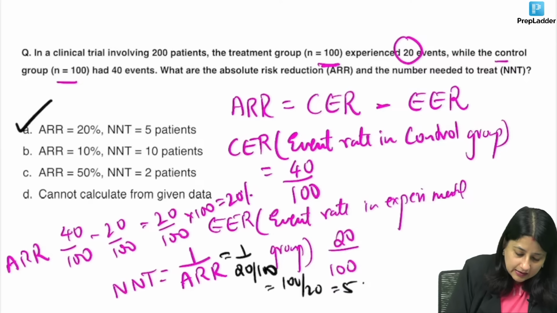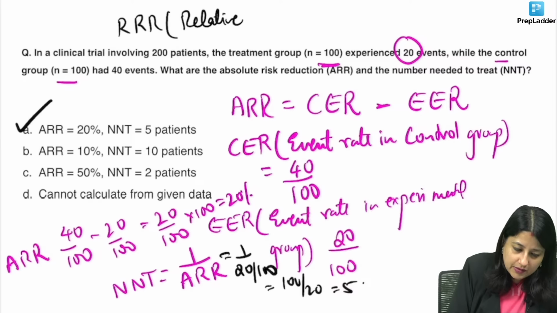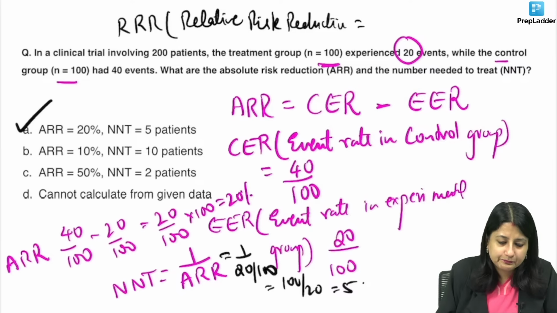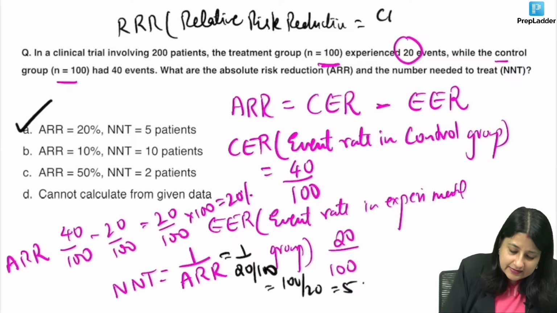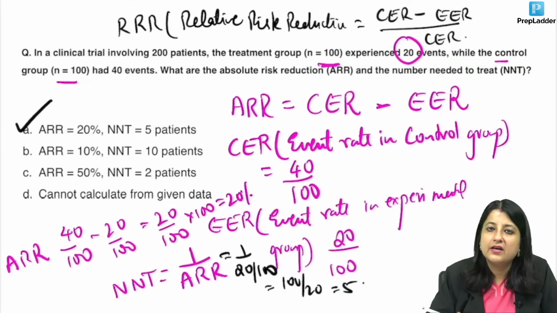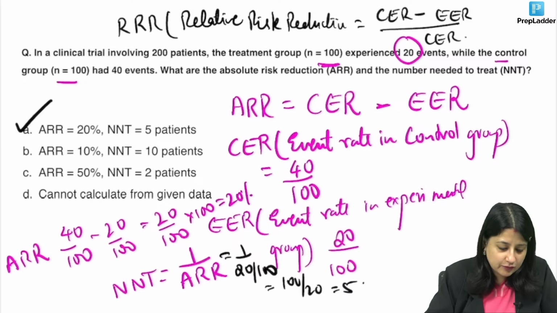Now one more thing, if someone asks you relative risk reduction, can anybody in the class give me the formula for this? What is relative risk reduction? That is nothing but control group event rate minus experimental group event rate, divided by control group event rate. It's relative, so we have to have a denominator. Okay, can I move to the next question?